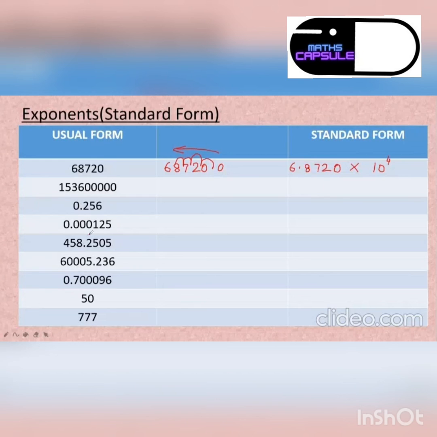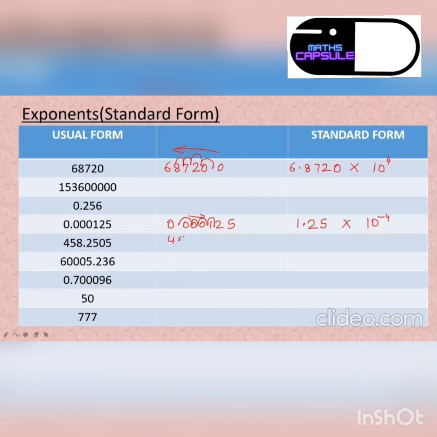Now let's take this question. So here I have 0.000125. Okay, so now I will let it jump. 1, 2, 3, 4. So what should my answer be? 1.25 multiplied by 10 to the power what? Minus 4. Moving towards the right, so it is minus 4. Are all of you clear with this? Yes, ma'am. Let's see the next question.